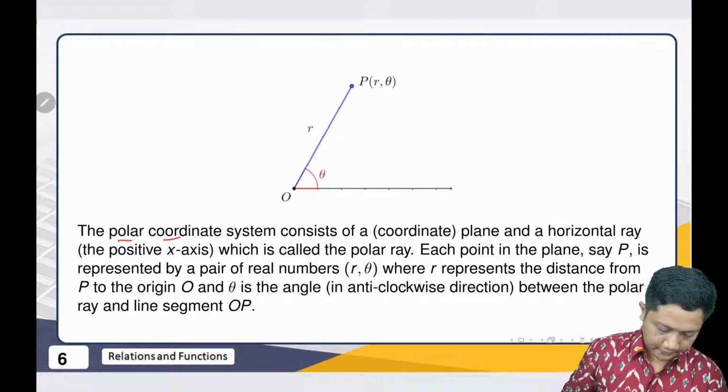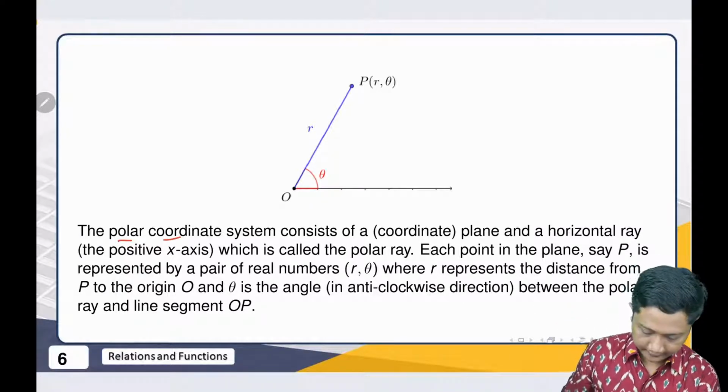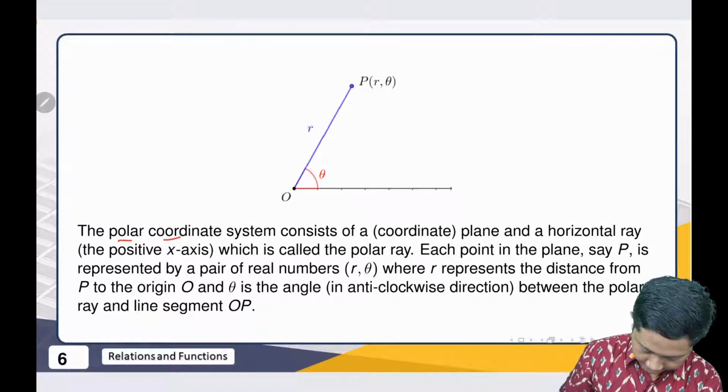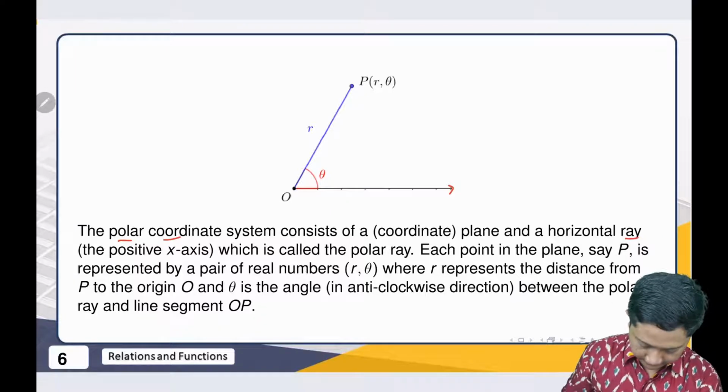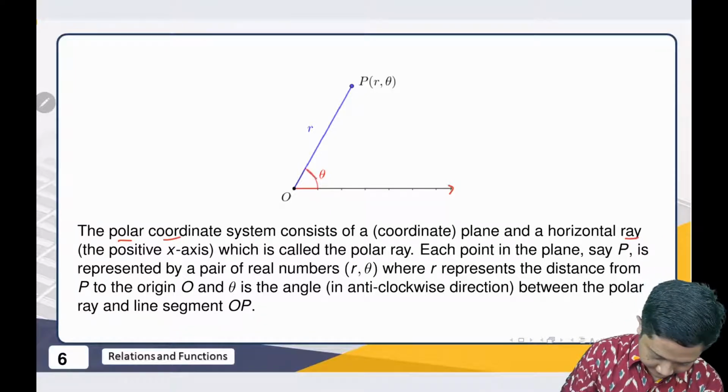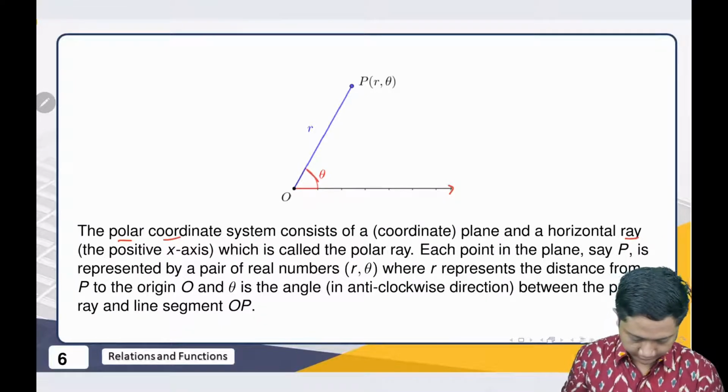Then what happens if we think in another way? We have the polar coordinate system, where we have one horizontal ray. This is the horizontal ray, and then we also have an angle, theta.